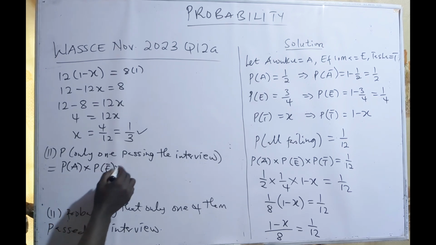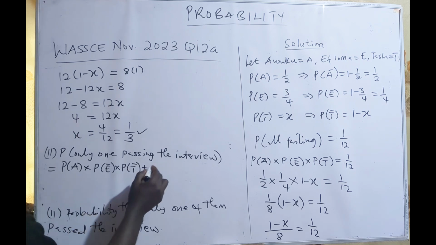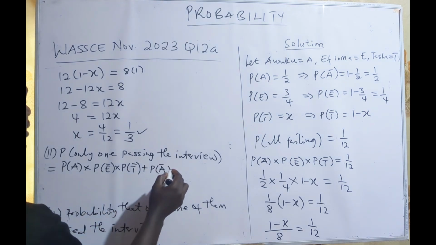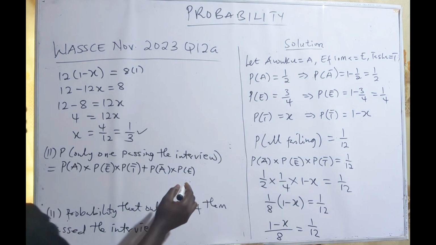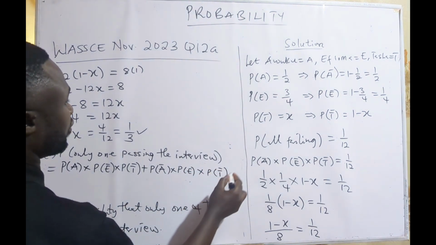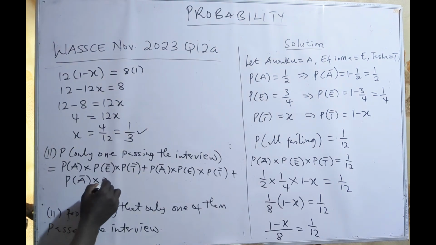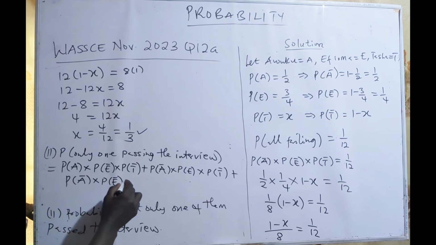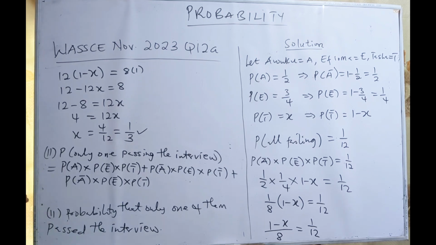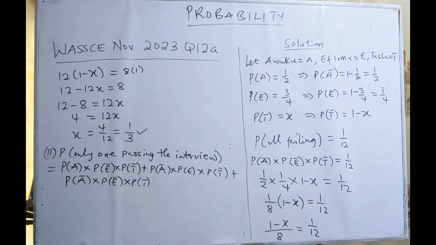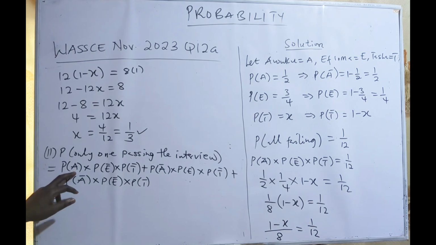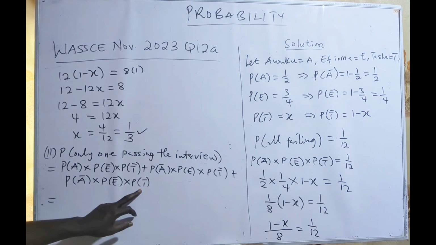So that's the probability of Auku passing and Former not passing and then Tesha not passing. Or probability of Auku will not pass and then Former will pass and then Tesha will fail. Or probability of Auku will not pass and then Former will not pass and then Tesha will pass. That is the probability of only one of them passing. Here only Auku is passing, here only Former is passing, and here only Tesha is passing.